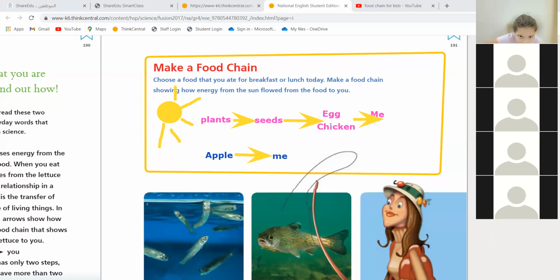Who eats chicken? Chicken eats plants. Let's make it longer. Who can eat chicken? Me. A wolf, maybe. A wolf? Okay, who can eat a wolf? A bear. Lion. Very good. A lion can eat a wolf. Okay, after a lion. Tiger.